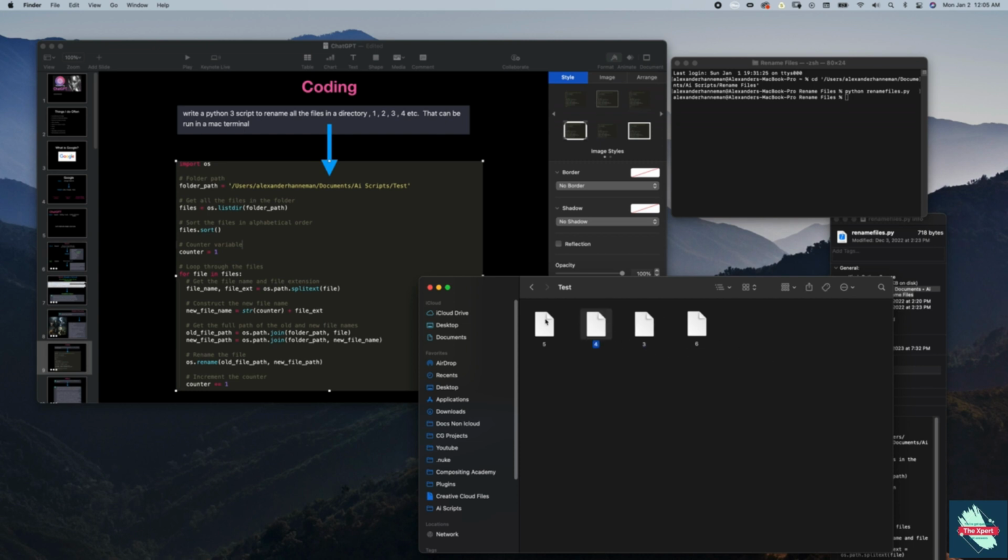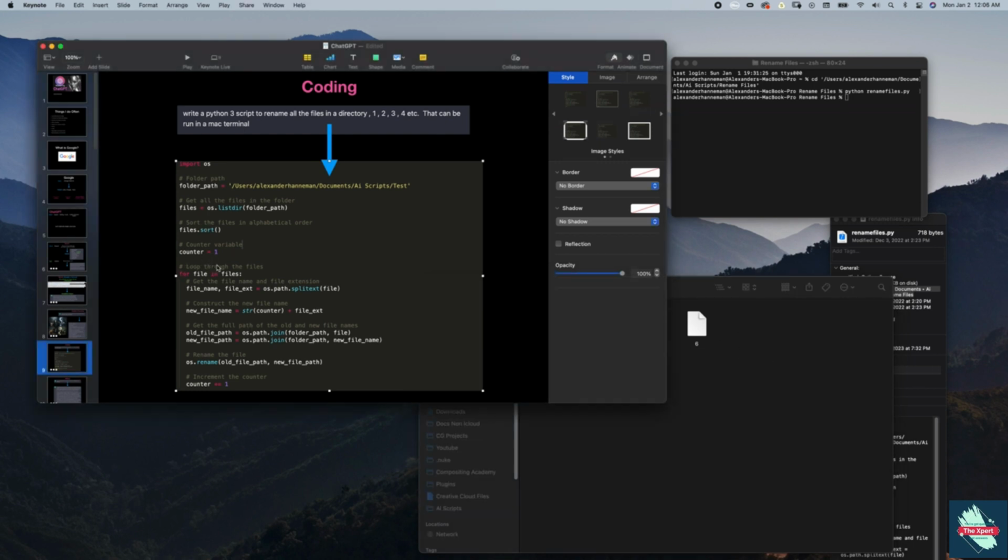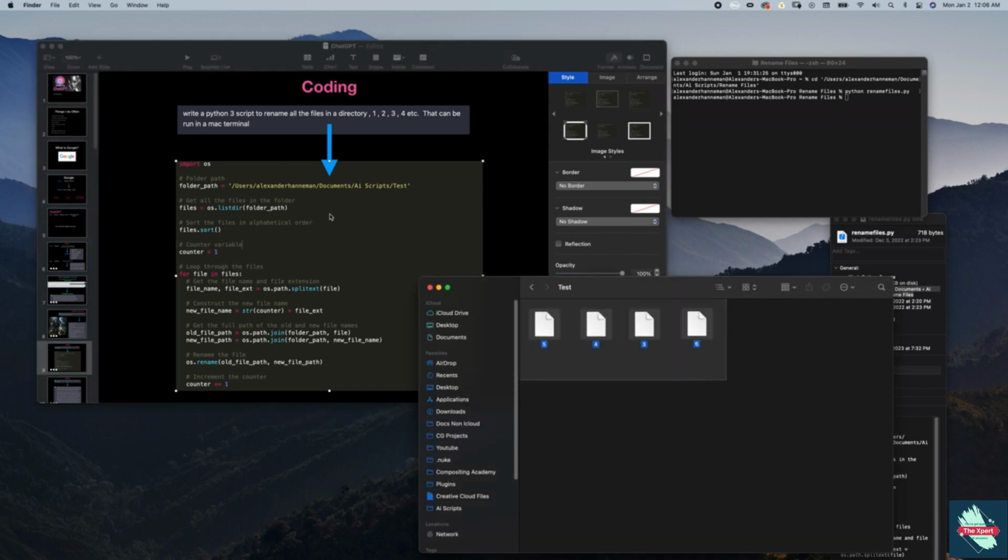So again, this code might be slightly off or the counter's not starting at the right number. So as a coder, you might want to double check the code and look at those things, but it's still doing what we need and we have the file extension. So it is very, very useful. It can give you snippets of code. It's not going to write entire programs as far as I've seen, but it'll give you portions of code. And I have some other examples later that really are useful, especially for web design and stuff like that. So this is what it can do now.